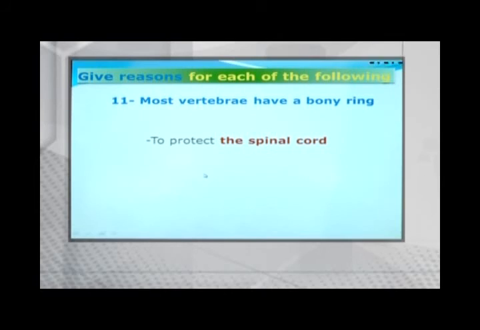The bony ring is responsible for the protection of a very important part of the nervous system, which is called the spinal cord, Mr. Yes, so the neural arc protects the spinal cord, which passes through the neural canal in the vertebral column. The neural arc is a very strong bone around the neural canal, to protect the spinal cord, which passes through the neural canal.